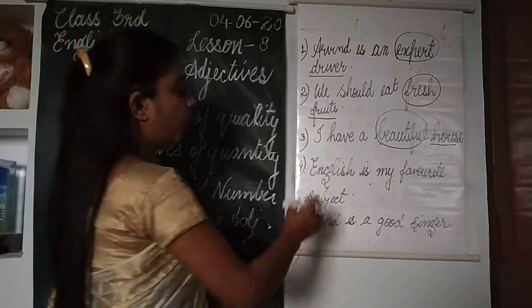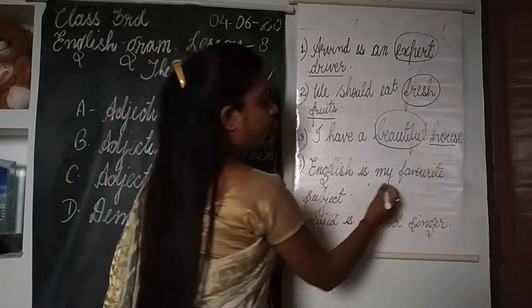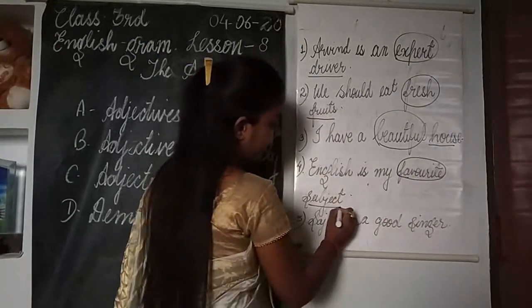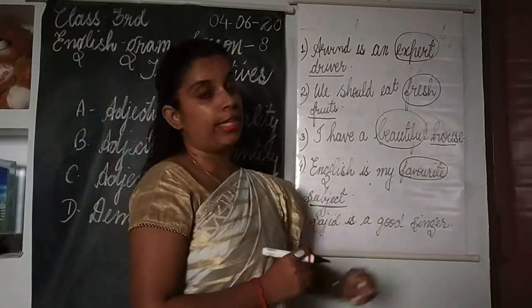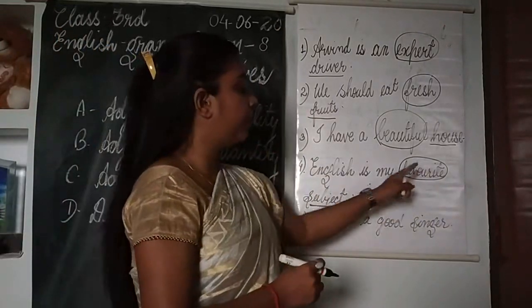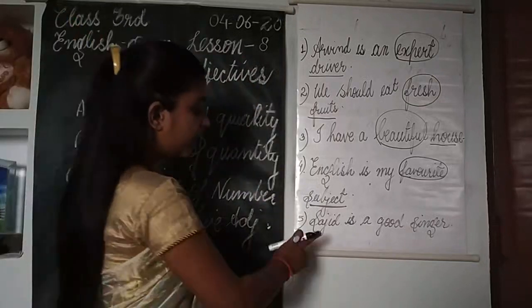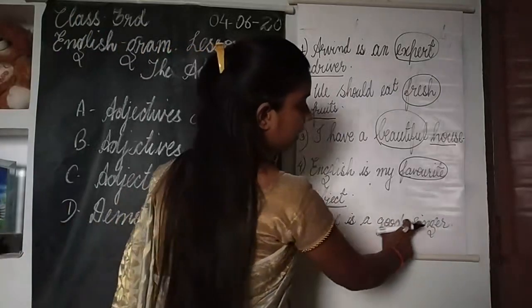Now, English is my favorite subject. Here favorite is again an adjective because it's qualifying the subject. What kind of subject? Favorite subject. So the word favorite here is an adjective of quality. Now let's see the fifth sentence: Sajid is a good singer.